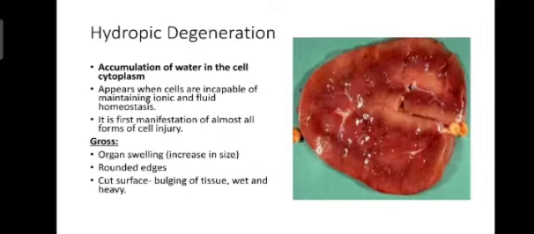Third is the hydropic degeneration. In hydropic degeneration, there is accumulation of water in the cell cytoplasm. It is the first manifestation of almost all forms of cell injury. In the gross examination, the organ is increased in size, edges are rounded, and cut surface shows bulging of tissue, wet and heavy.